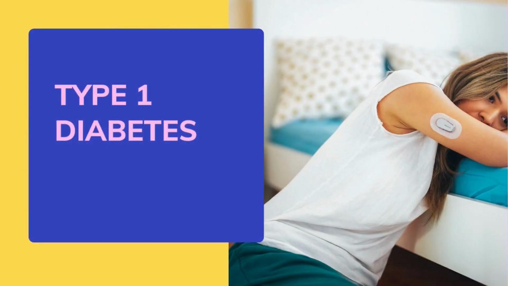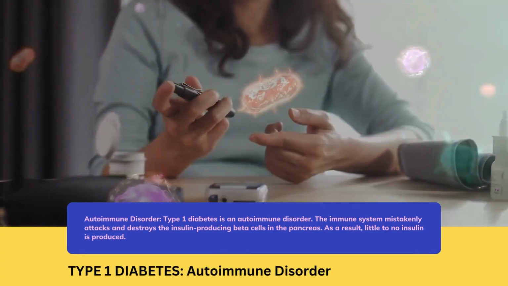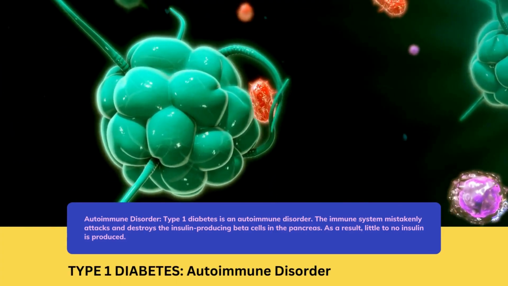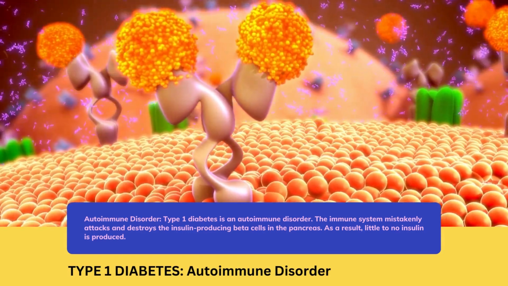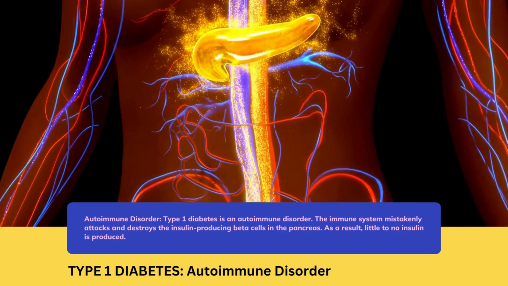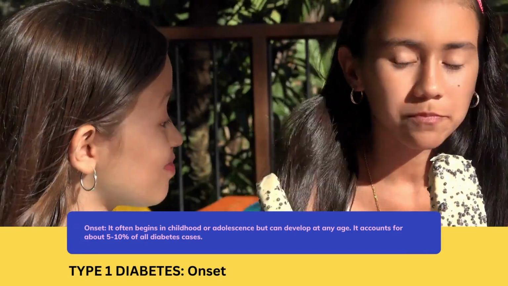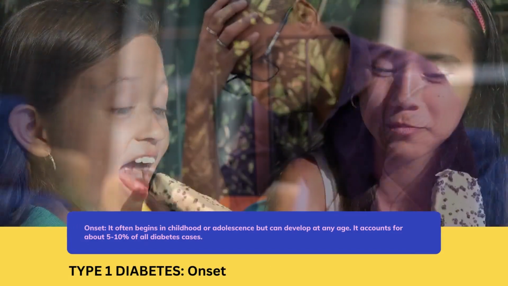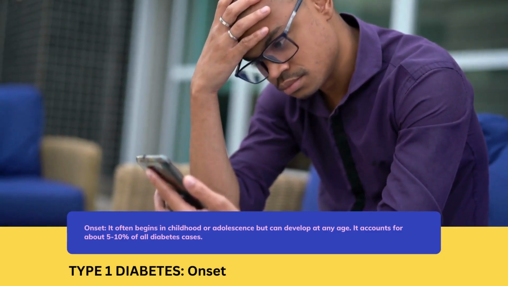Type 1 diabetes. Autoimmune disorder. Type 1 diabetes is an autoimmune disorder. The immune system mistakenly attacks and destroys the insulin-producing beta cells in the pancreas. As a result, little to no insulin is produced. Onset. It often begins in childhood or adolescence, but can develop at any age. It accounts for about 5 to 10% of all diabetes cases.